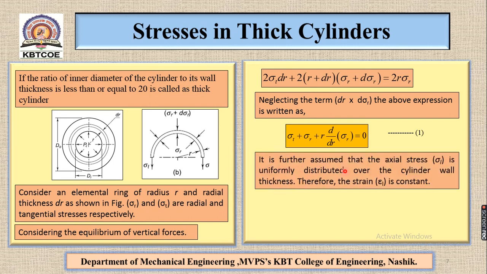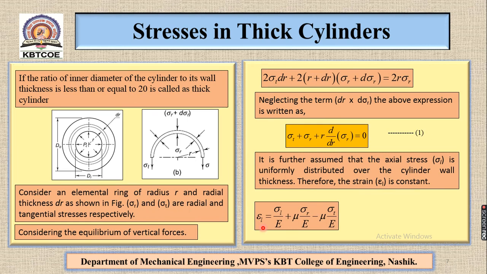So it is further assumed that the axial stress sigma L is uniformly distributed over the cylinder wall thickness. Therefore the strain epsilon L is constant.